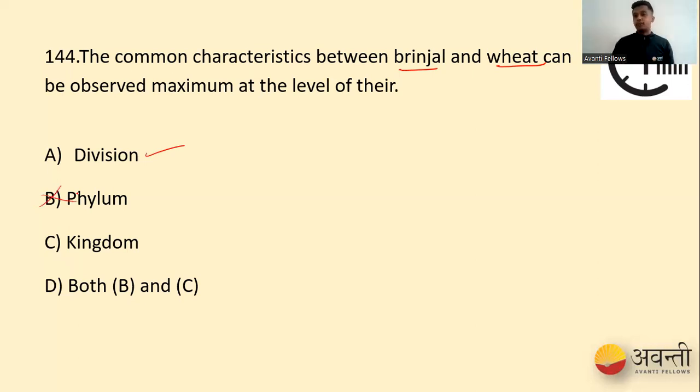Whereas when it comes to kingdom, how can you relate brinjal and a cat? Do we have a common character there? No, we come across non-common characteristics. It's a completely different, huge branch. So we do not involve kingdom. For example, monera and brinjal, or a bacteria and a brinjal. We cannot include these two in the same page. So that is why we don't take kingdom. Both B and C are not at all possible. So what do we have? We have division. Division is where you can find the maximum amount of common characteristics in plants. So that is why option A is correct for question number 144.